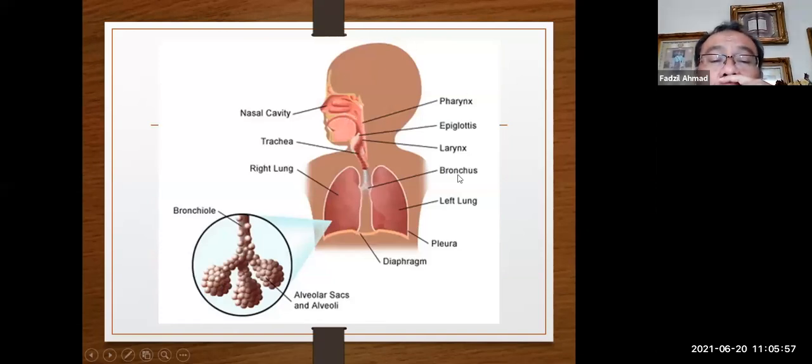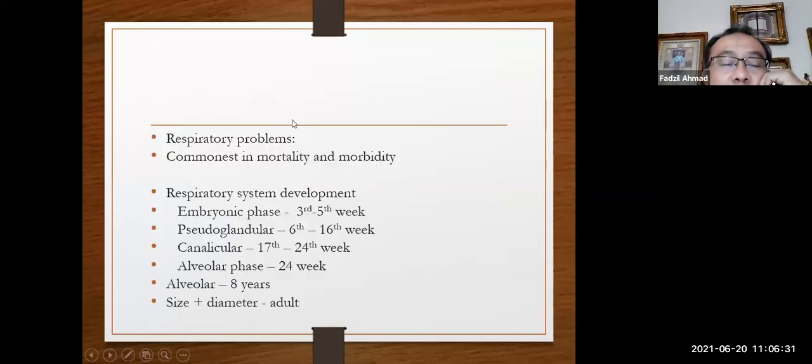So in order to be able to understand the disease and the treatment, first you have to understand some bit about anatomy. Look at the nasal cavity, pharynx, epiglottis, larynx. This is the bronchus, lung, diaphragm, pleura. This is the anatomy of the respiratory system, and so the bronchioles and the alveolar sac. Understand the anatomy. Any damage of this region can cause respiratory distress.